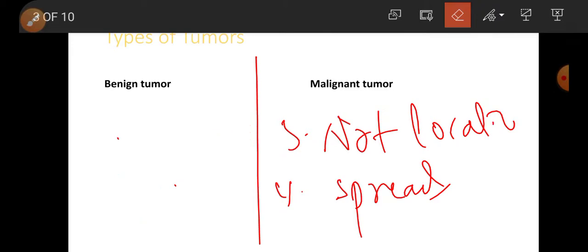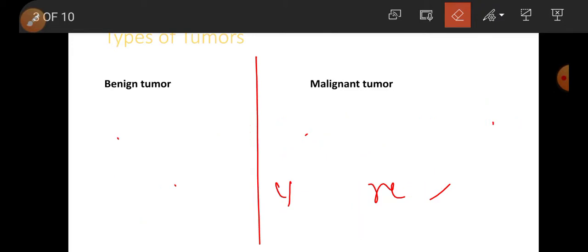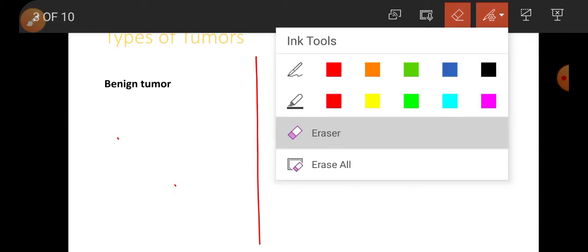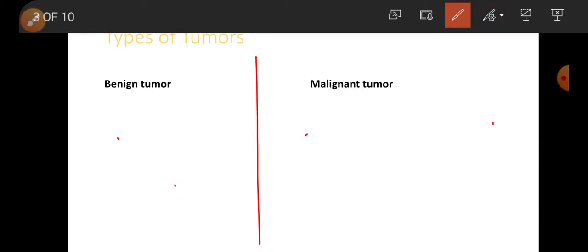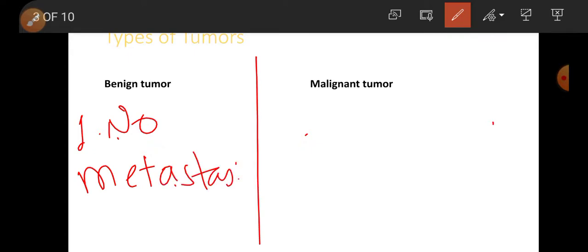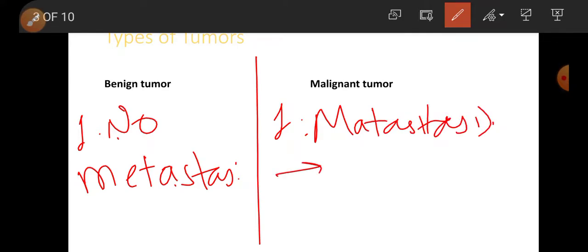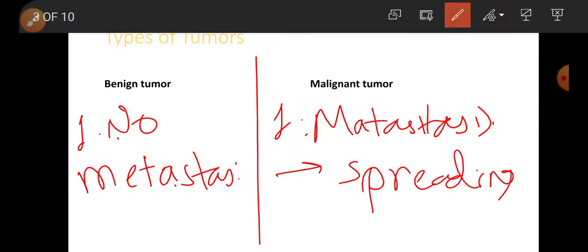In benign tumor, no metastasis. However, in malignant tumor there is metastasis. The spreading of malignant tumor is called metastasis.